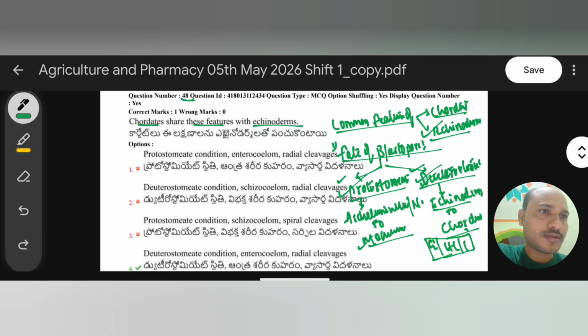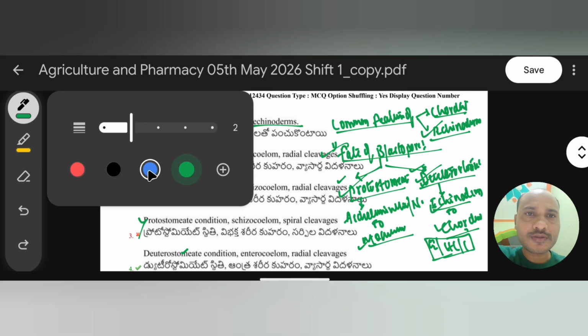Deuterostomes. Clear now? Deuterostomes. So we have to choose one. And why? Because deuterostomy is present in echinoderms as well as chordates. So we have to find where deuterostomes are. Here we have deuterostome condition and here we have deuterostome condition, so we have to eliminate these two, based on this fate of blastopore. Again, we also classify this in terms of coelom.